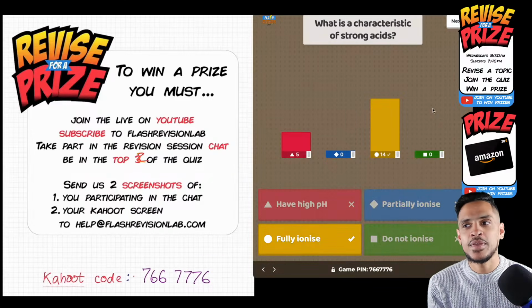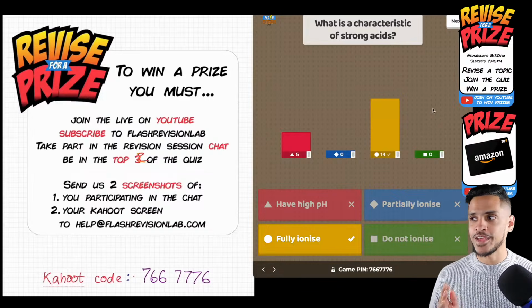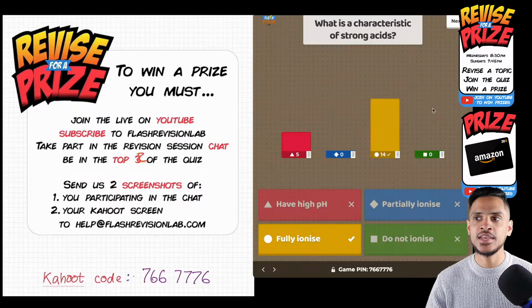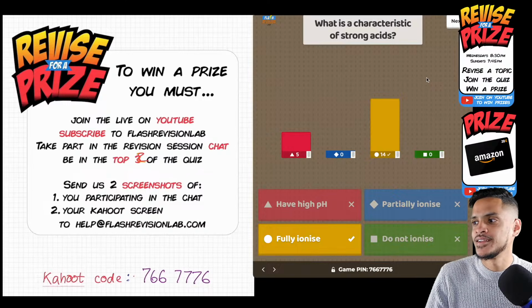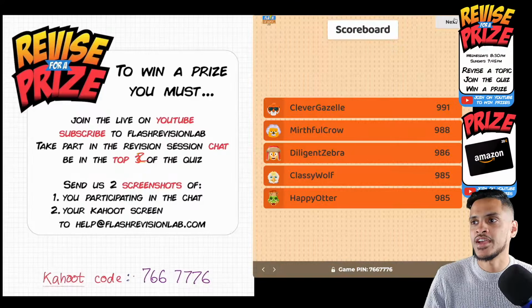They have a high pH. They don't. Strong acids have a very, very low pH. They've got a pH of like 0, 1, or 2. Did anyone fall for that trap? Unlucky if you did. The definition of a strong acid: they fully ionize. Well done, TKD. Yeah, the slider can be a bit tricky.